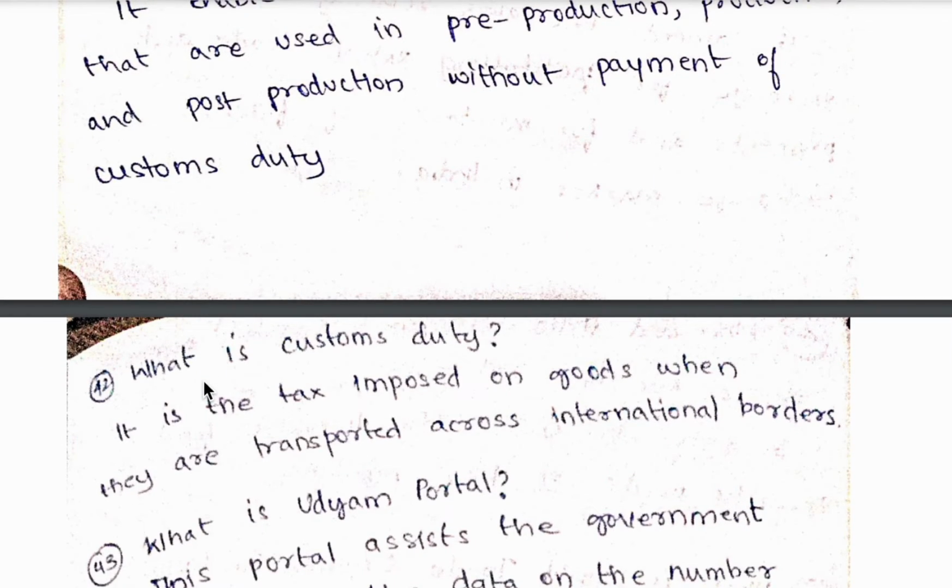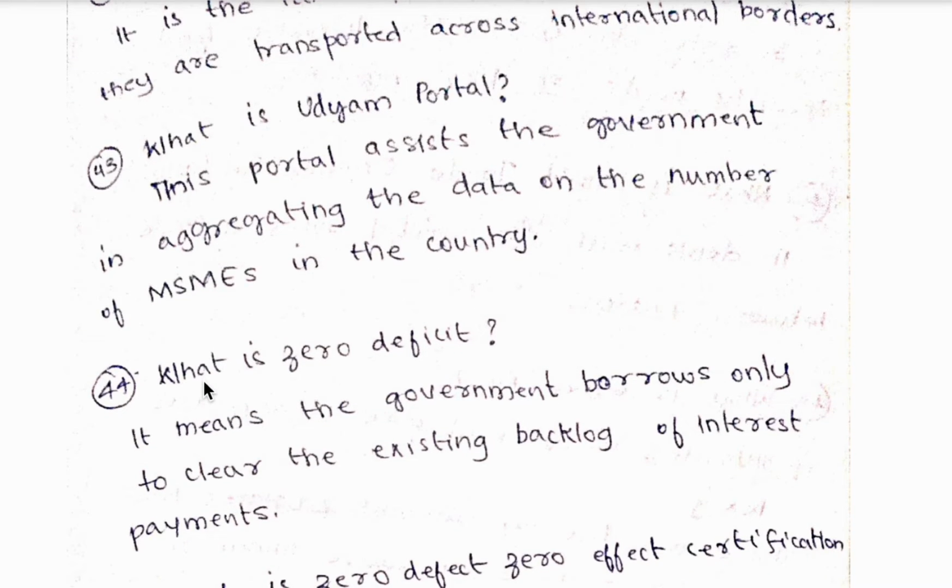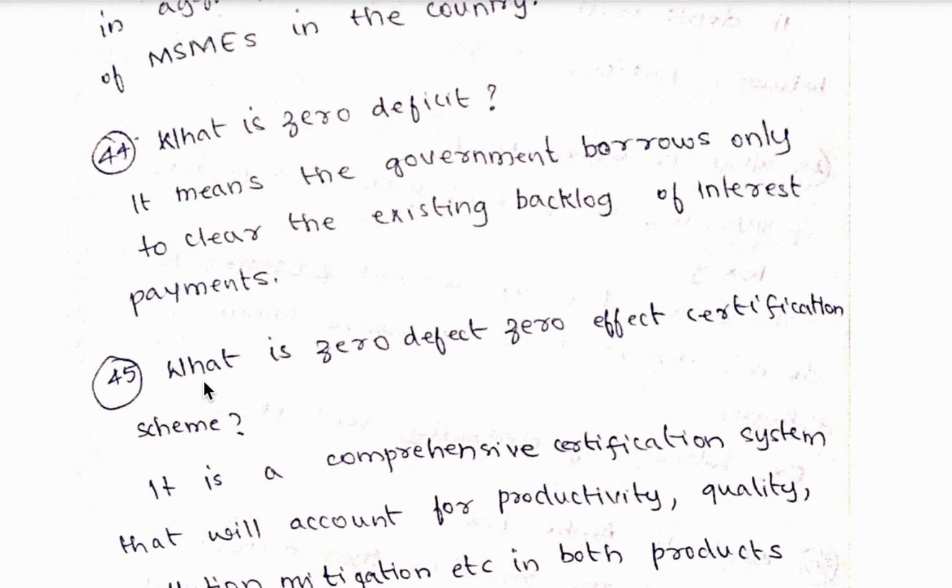So it is a tax imposed on goods when they are transported across international borders. 43rd question, what is Udyam portal? So this portal assists the government in aggregating the data on the number of MSMEs in the country. 44th question, what is zero deficit? So it means the government borrows only to clear the existing backlog of interest payments.